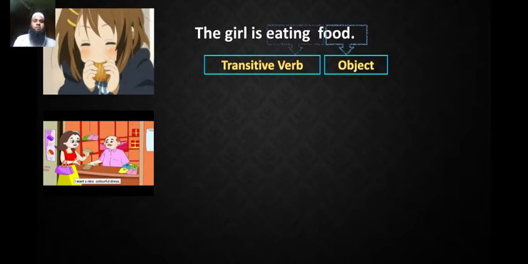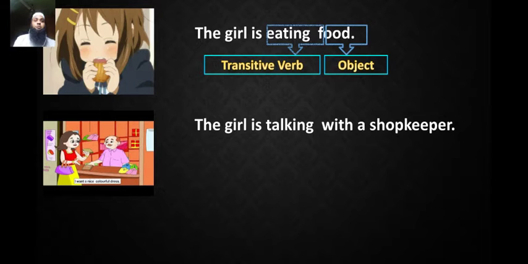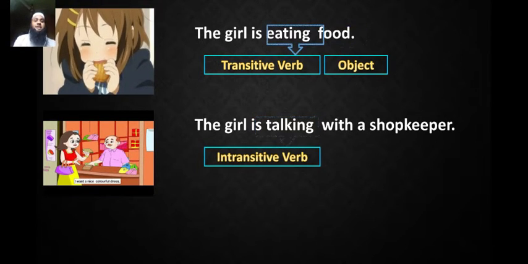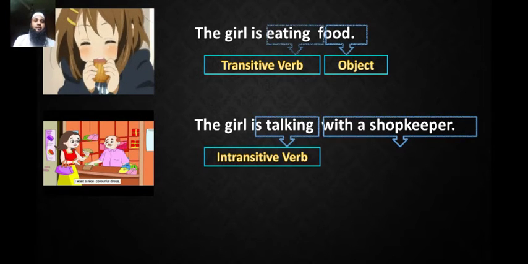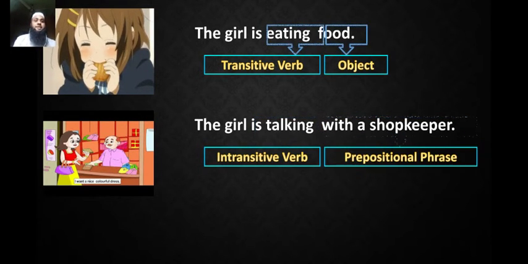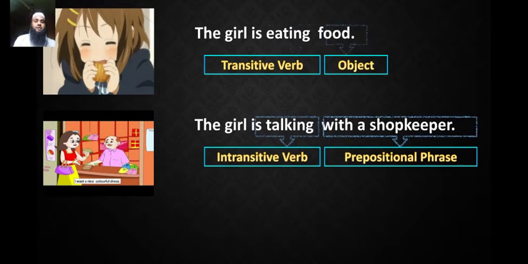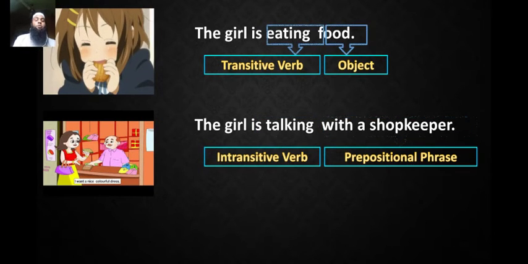Look at the picture. The girl is talking with a shopkeeper. Here, talking is a verb, and talking is an intransitive verb. Why is talking an intransitive verb? Because the verb talking is followed by a prepositional phrase. That means with a shopkeeper is a prepositional phrase, not an object. So the verb talking doesn't take objects.